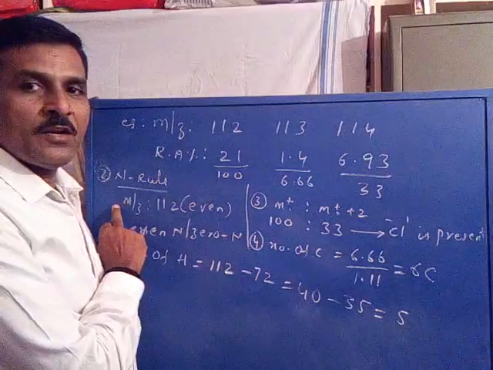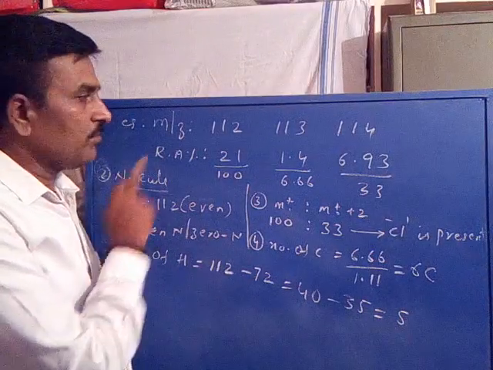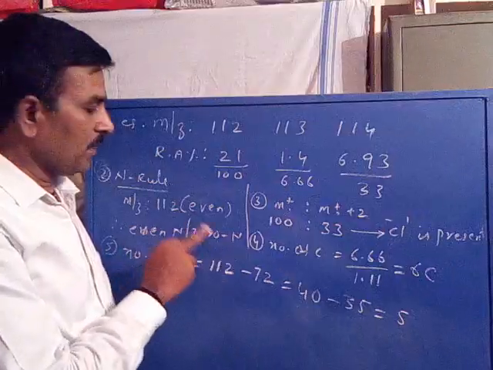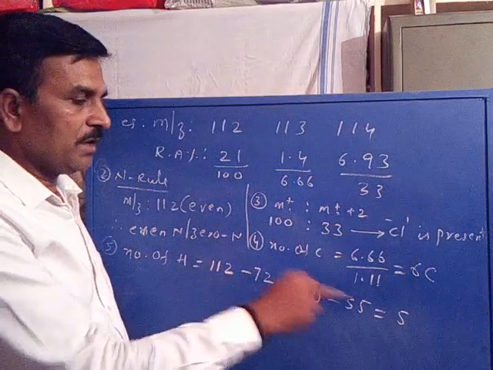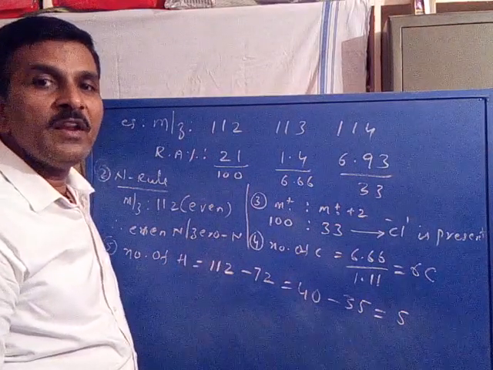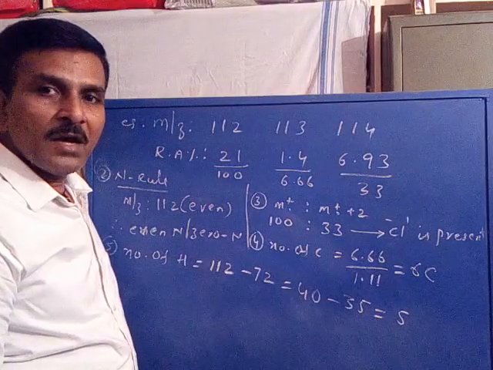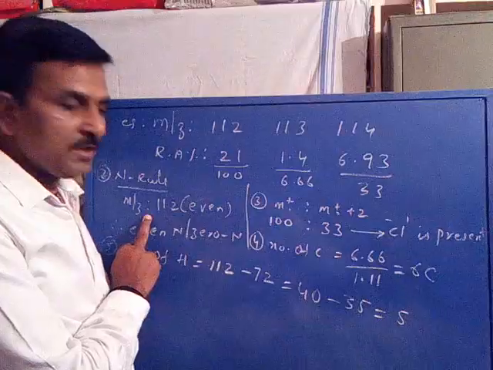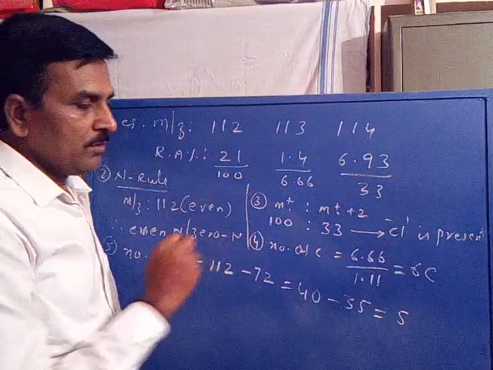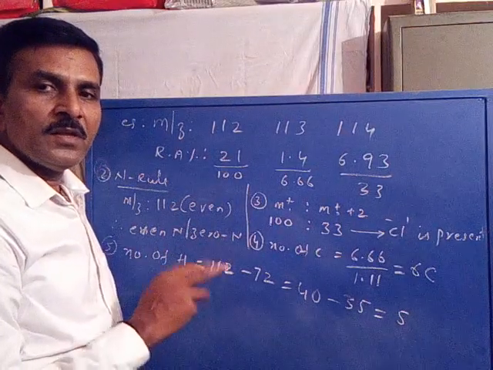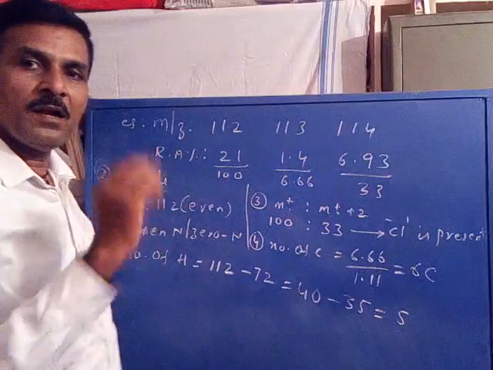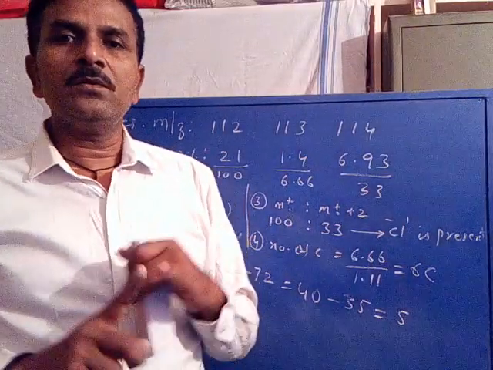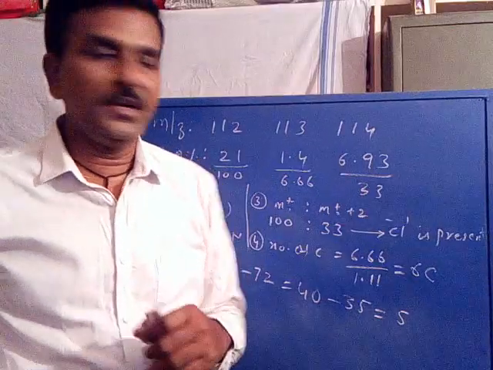Now coming to the nitrogen rule. According to the nitrogen rule, for this molecule we have either an even number of nitrogens or zero nitrogens, but the leftover mass is only 5. Therefore it is not possible to accommodate nitrogens. Coming to oxygen, there is only 5 leftover mass, therefore it is not possible to accommodate oxygen. So nitrogen and oxygens are absent.